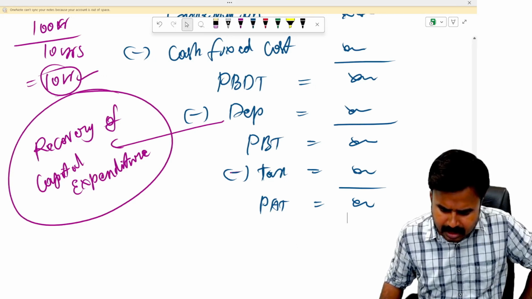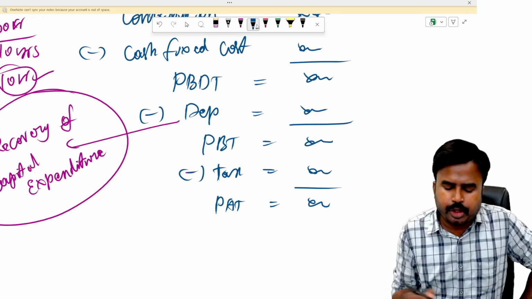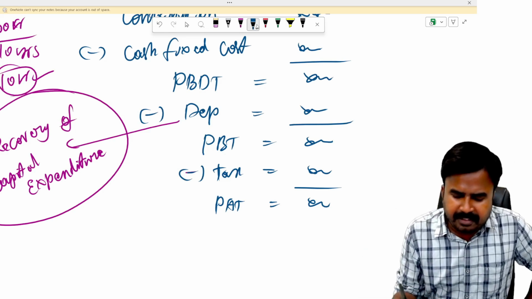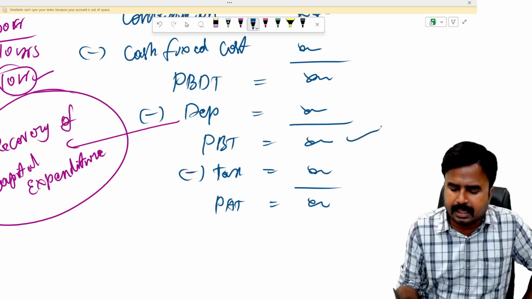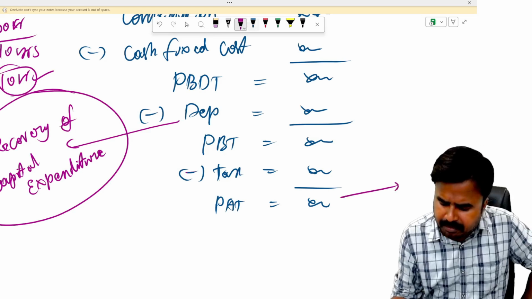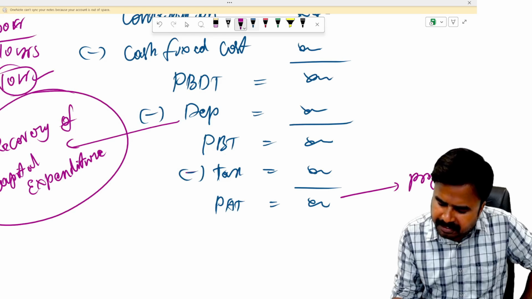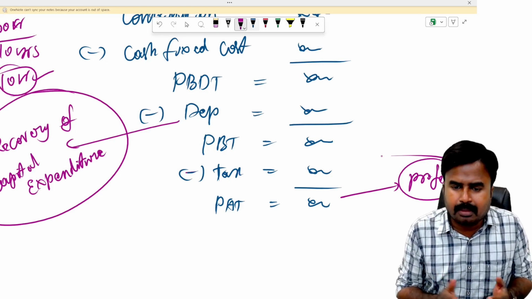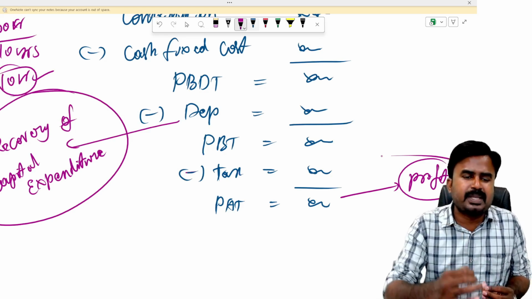So my dear students, remember one thing. PBDT is not your profit, even though we are calling it profit before depreciation and tax. Whereas PBT is your profit, but before recovering your income tax. So which term is your ultimate profit? The only term which is representing profit in this statement is PAT. This is pure profit. Profit is the number earned after recovering all the expenses from your revenue.